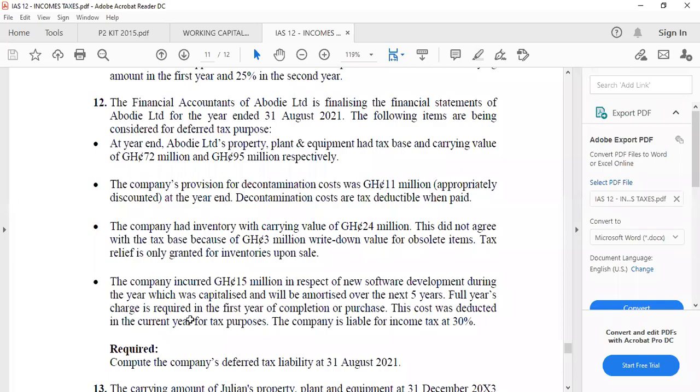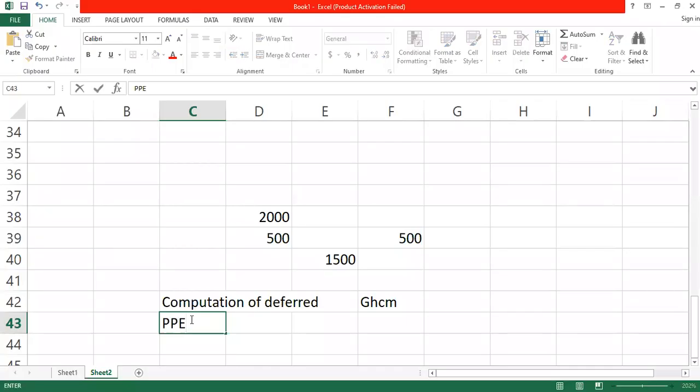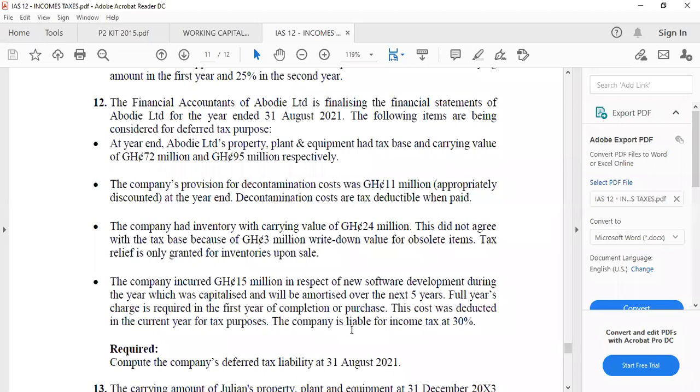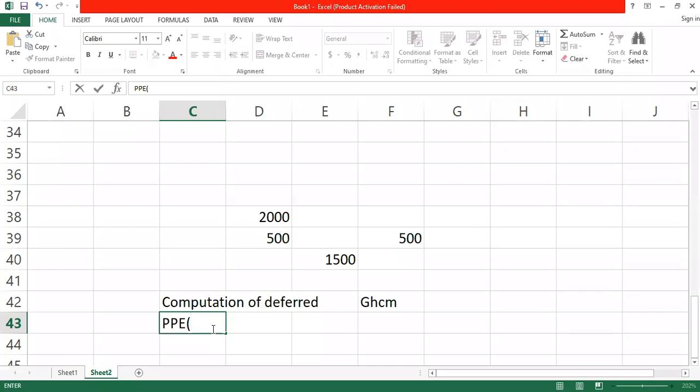She said 23 million, isn't it? 23 million, right? Okay. So what will be our deferred tax on that? It will be 0.3 times the difference. The difference is a temporary difference, isn't it?